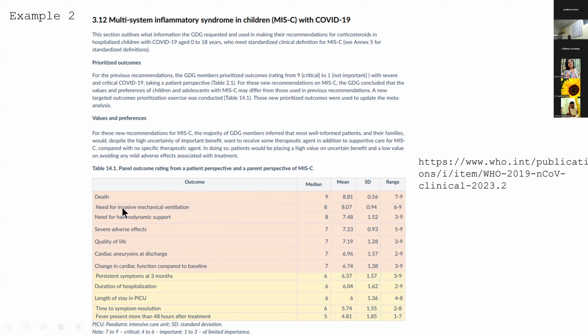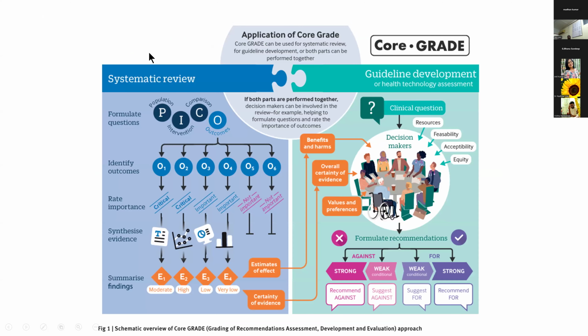For them, death was an important score. Need for invasive mechanical ventilation was an important score. Things which were important but not critical were maybe the duration of hospitalization and the length of stay in the PICU. If you look at this hypothetical situation, out of the 6 outcomes, 2 of them have been rated as critical outcomes, 2 of them as important outcomes, and 2 as not very important outcomes. So when you do the systematic review, you only target the critical as well as the important outcomes, and you don't have to pay much attention to the unimportant outcomes.